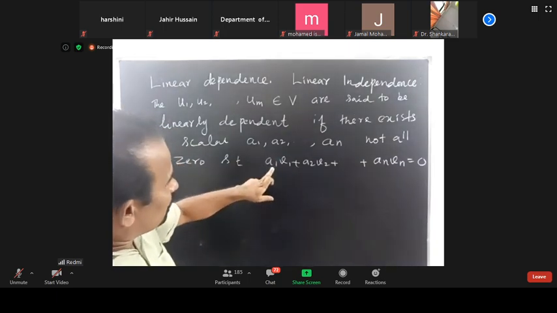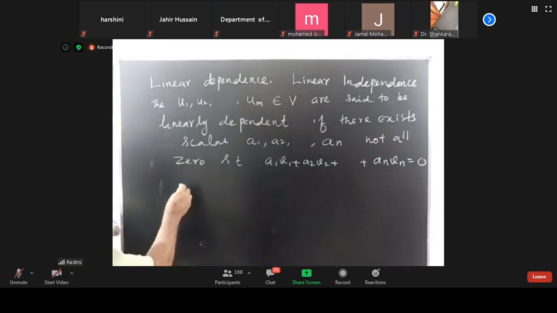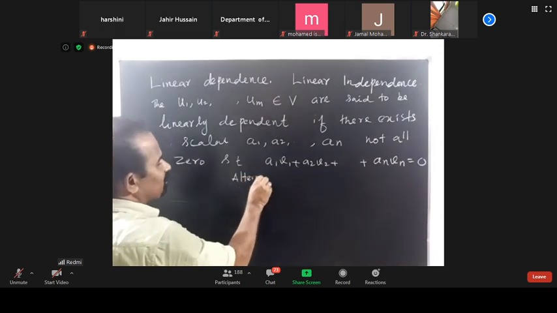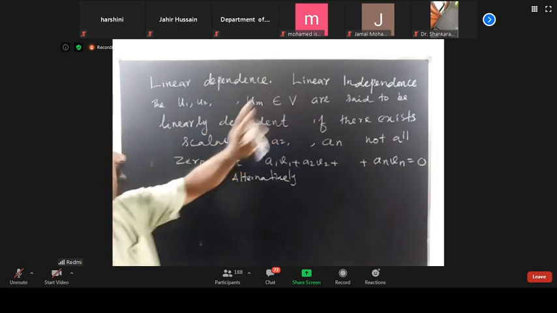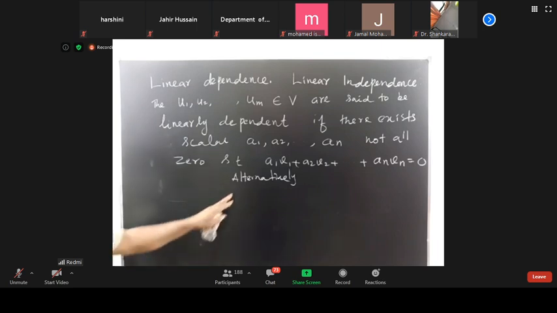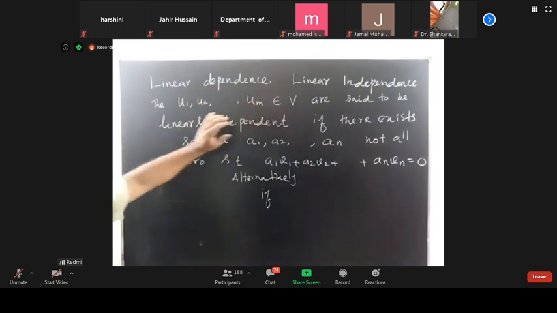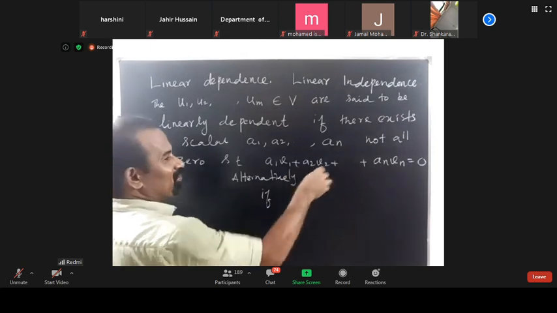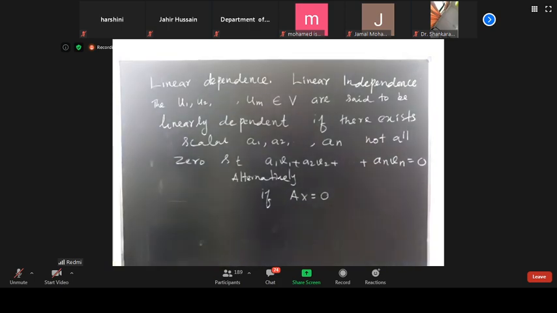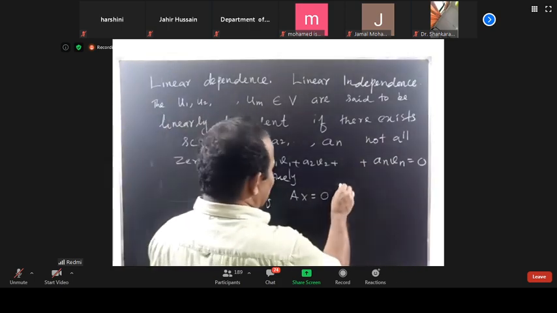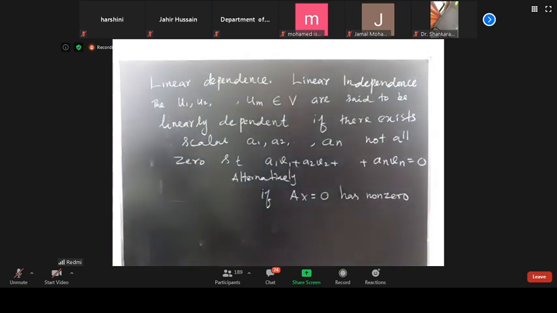Alternatively, I can say that the vectors are linearly dependent if the system of equations Ax equal to 0 has a non-zero solution.